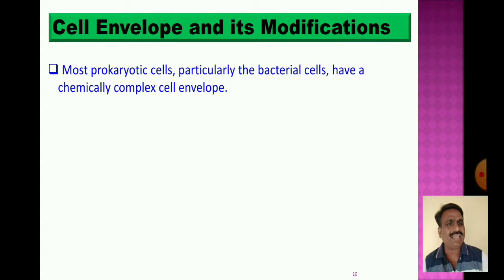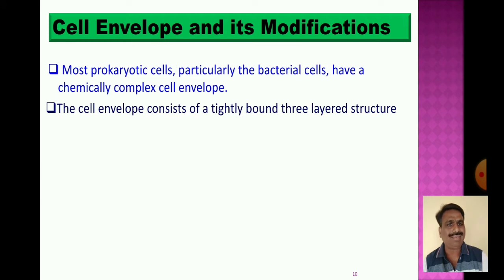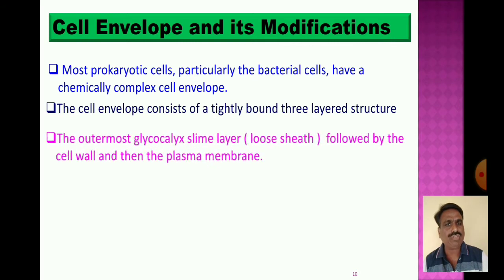This complex cell envelope consists of a tightly bound 3-layered structure. The outermost layer is the glycocalyx, a loose sheath or slime layer, followed by the cell wall, and then the plasma membrane. These are the 3 tightly bound layers.